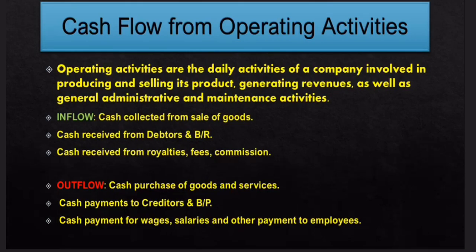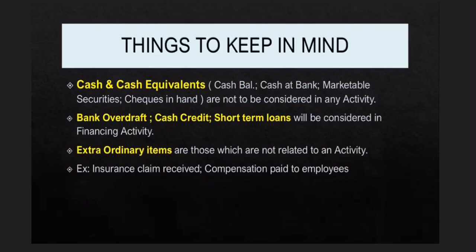See here, before beginning with the operating activity, there are some important points we have to keep in mind. First is cash and cash equivalents. Cash and cash equivalents include cash balance, cash at bank, marketable securities, and cheques in hand. These should not be considered for the activity. Why? Because they are all cash and cash equivalents, so they have to be ignored. They are not part of any activity, neither operating, investing nor financing.